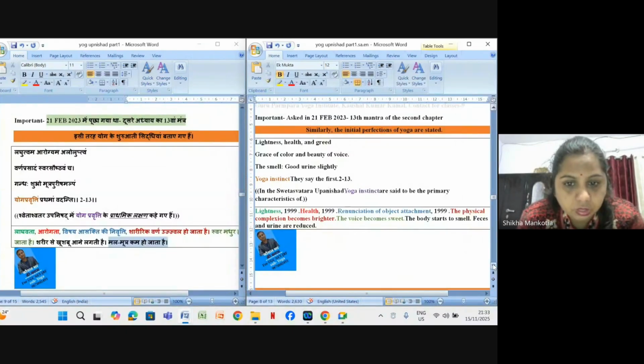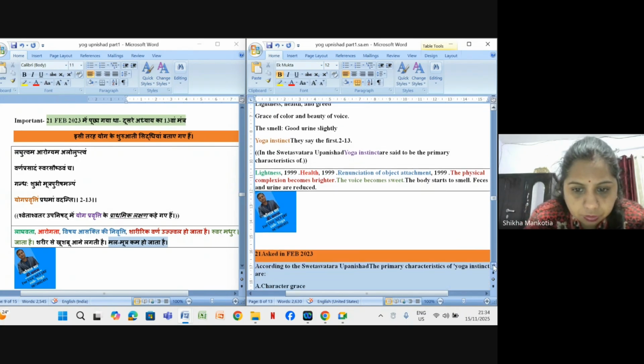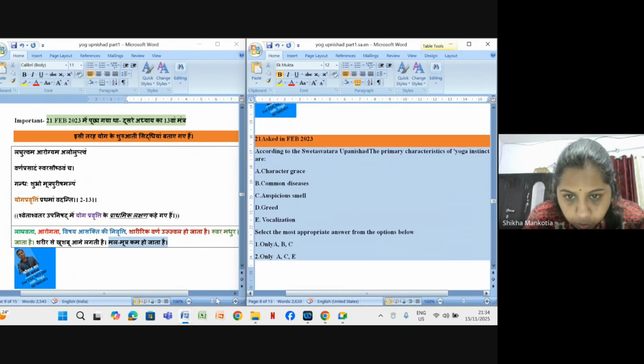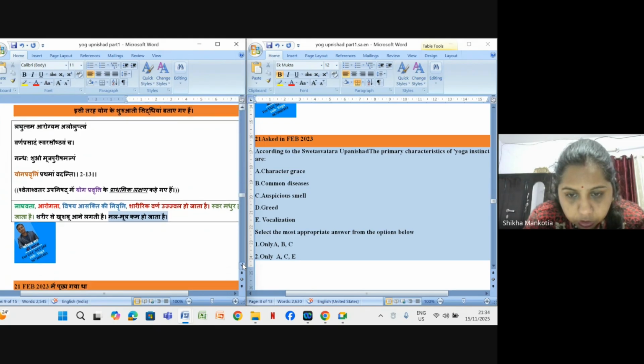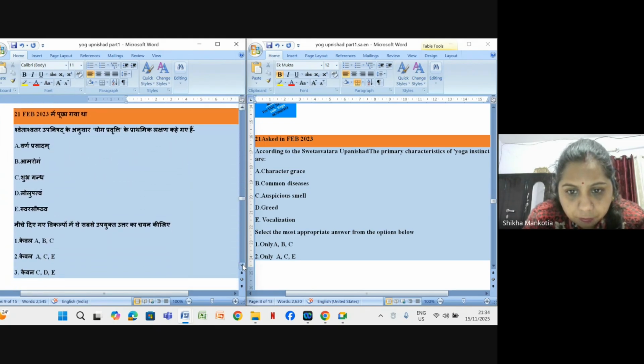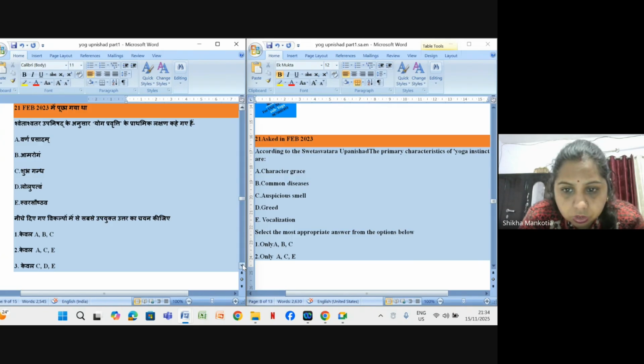Lightness, health, renunciation of object attainment, the physical complexion becomes brighter, the voice becomes sweet, the body starts to smell good, and feces and urine are reduced. In Feb 23 it was asked: according to the Shvetashvatara Upanishad, the primary characteristics of yoga are grace of complexion, health, auspicious smell, freedom from greed, and voice quality.